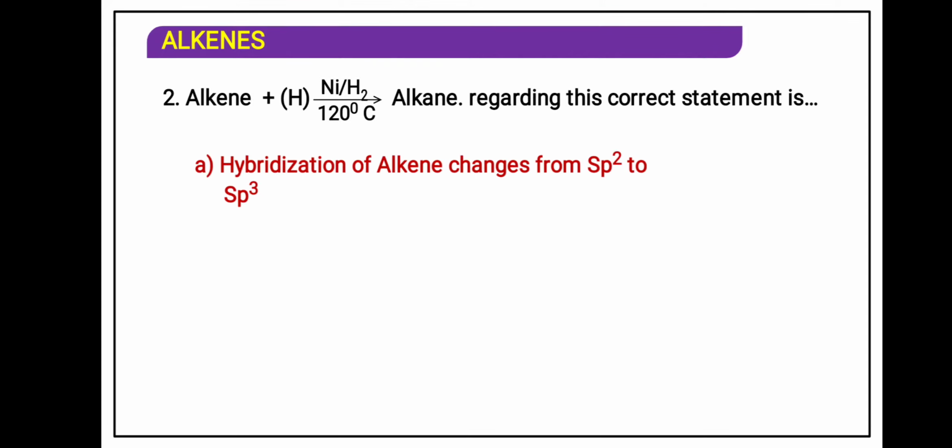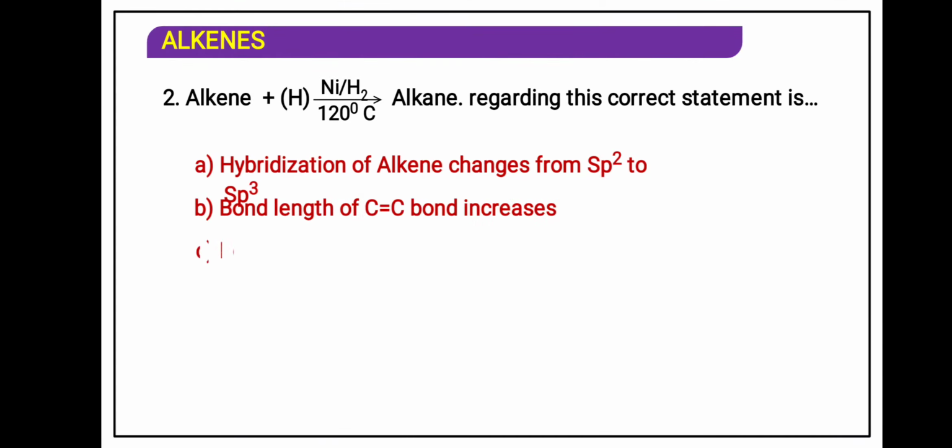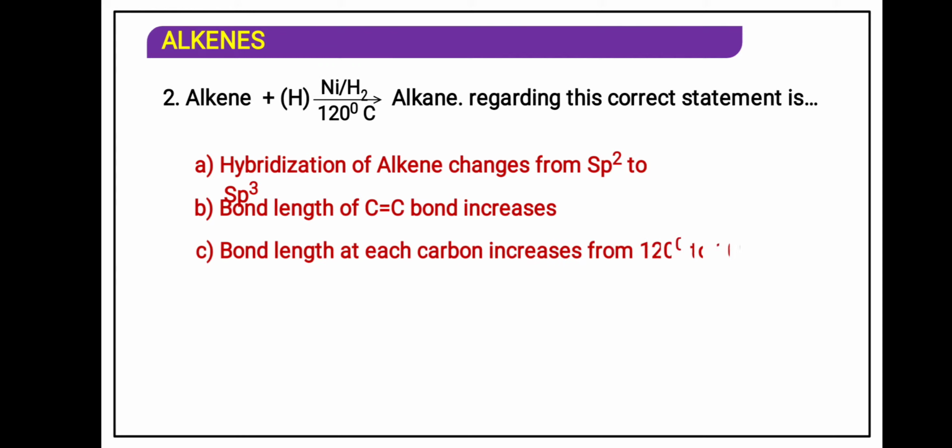Hybridization of alkene changes from sp2 to sp3. Bond length of carbon-carbon double bond increases. Bond angle of each carbon increases from 120 to 109. The right answer is: hybridization of alkene changes from sp2 to sp3.